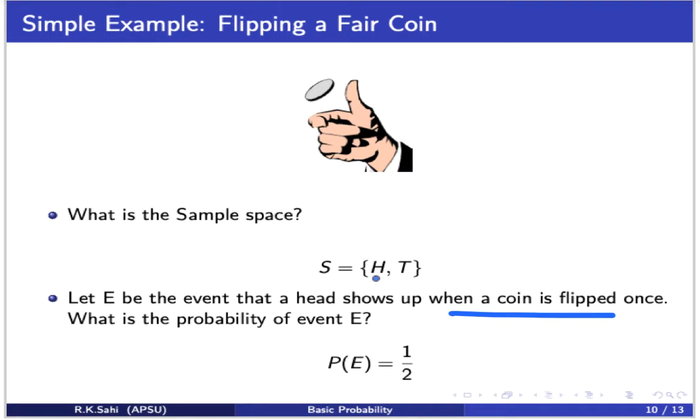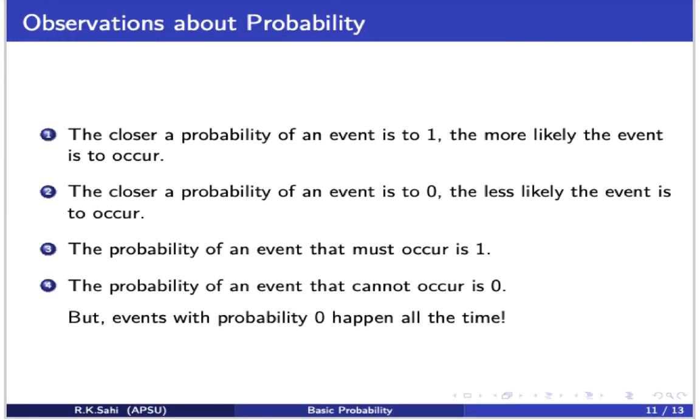So what is the probability of the event? A head only shows up once, so 1 divided by the total number of outcomes, which is head or tail, which is 2. So the probability of the event, a head showing up, is a half. Now some observations about probability.